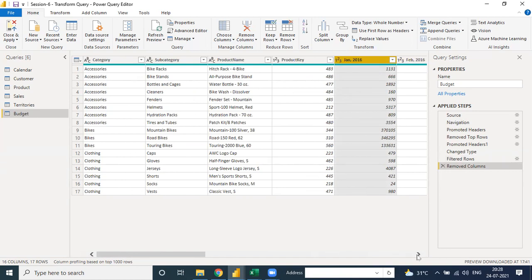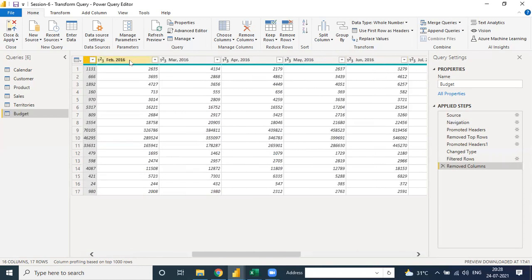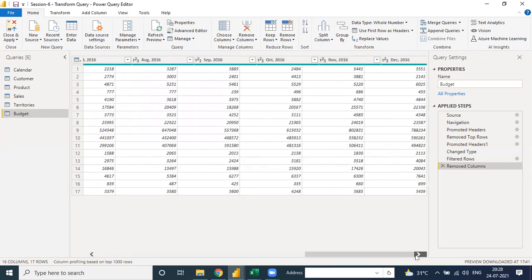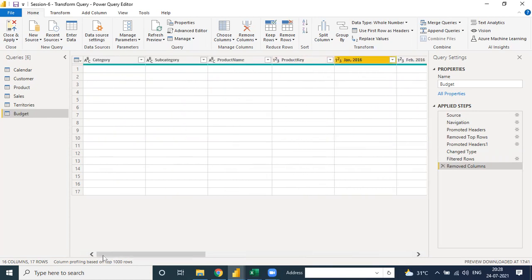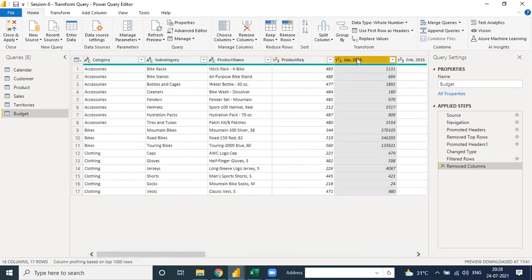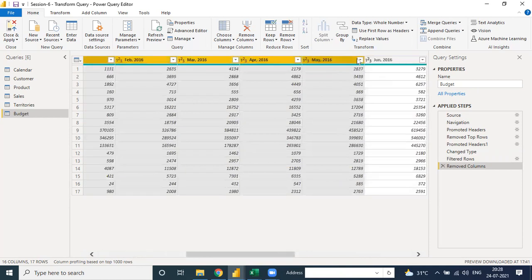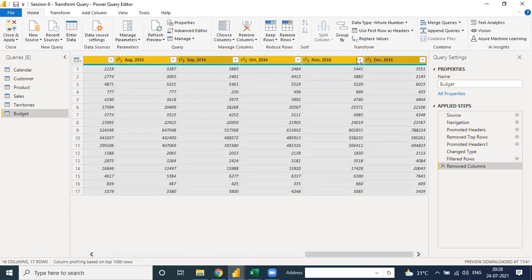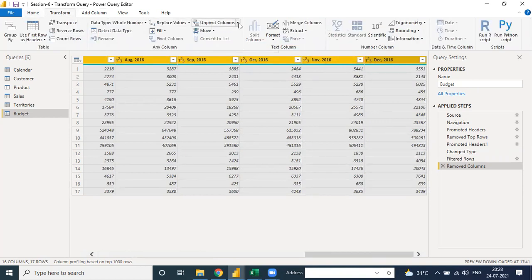You would need to go again and again, for example for Jan 2016. If you have data for 20 years, then it's many columns to fill, like November, December. So you need to click over all the months and do one main thing: just one click, go to Transform, and here you need to click